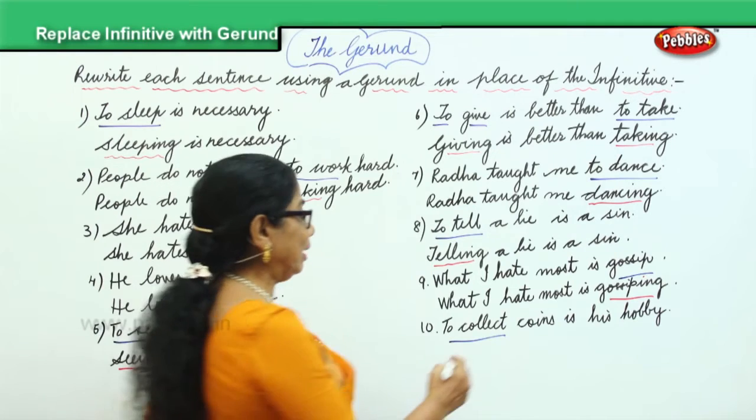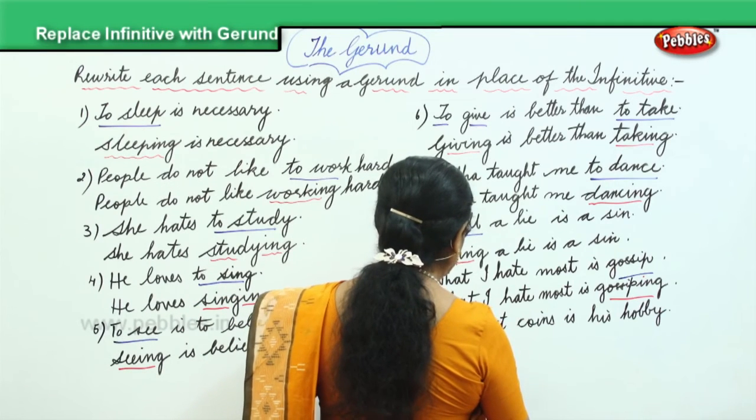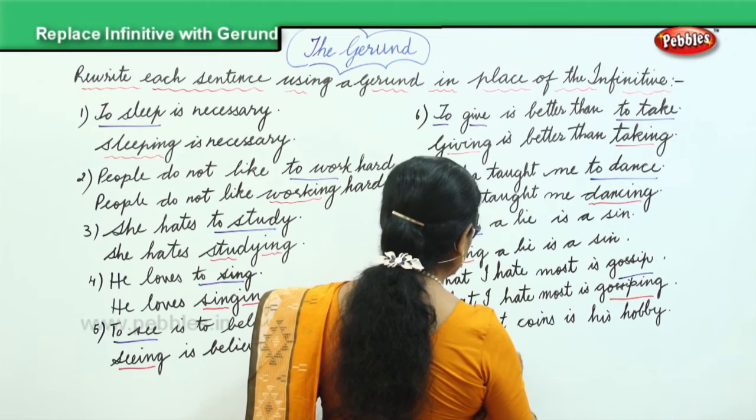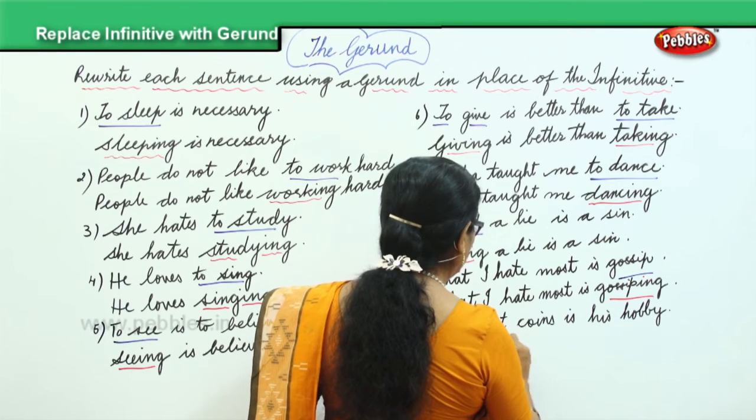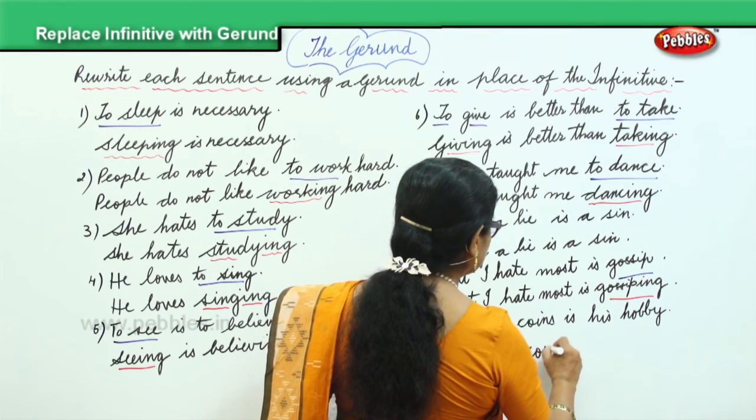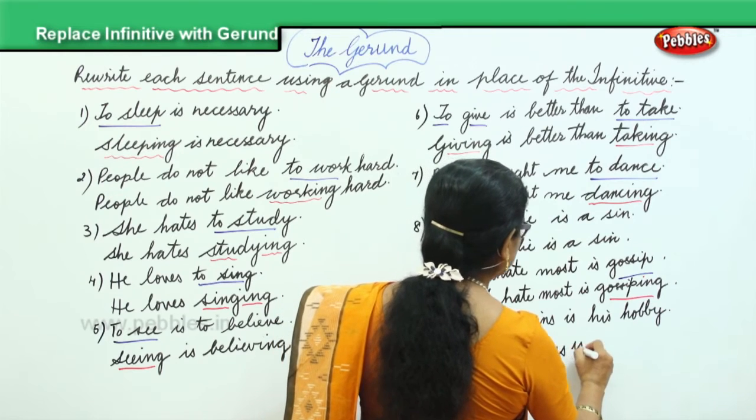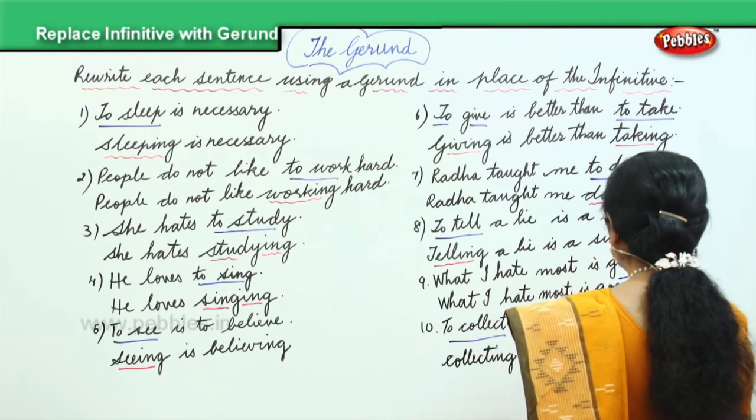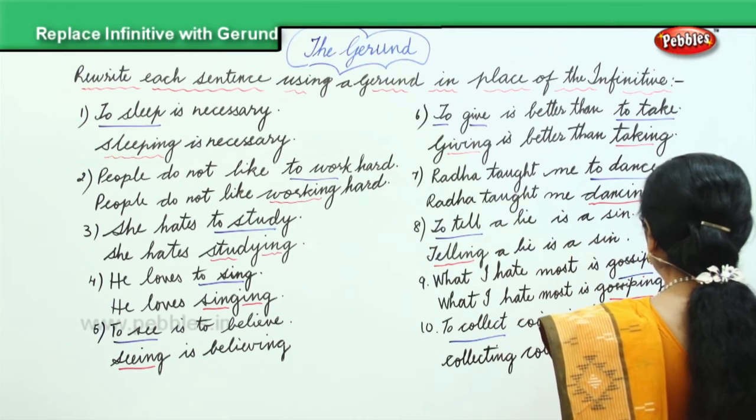We'll say collecting coins is his hobby.